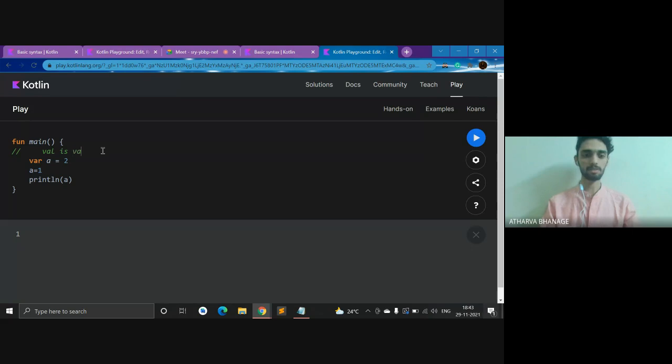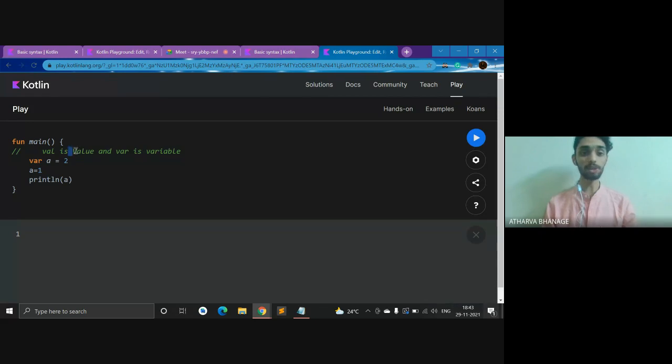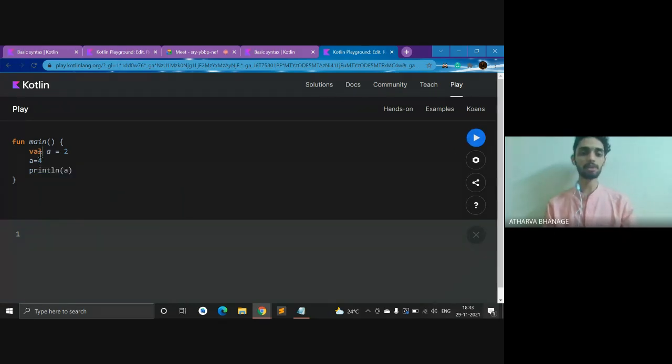So val is value and var is variable. A value cannot be changed, but a variable can. Let's say you have a function y equal to x. x can be anything, so x over there is a variable, right? It can be changed. Here this is a variable, it can be changed, so that's why we did not get an error. If I have a val, I'll get an error. So I hope this is clear. This is the basic thing. You have two of these.